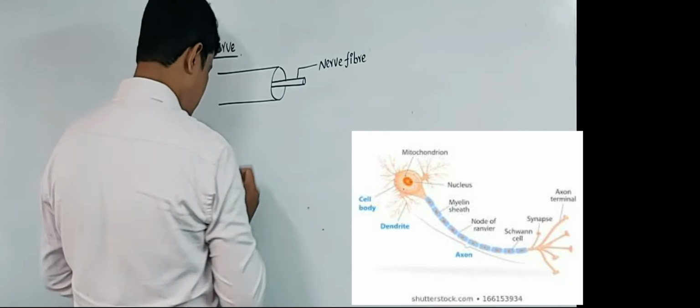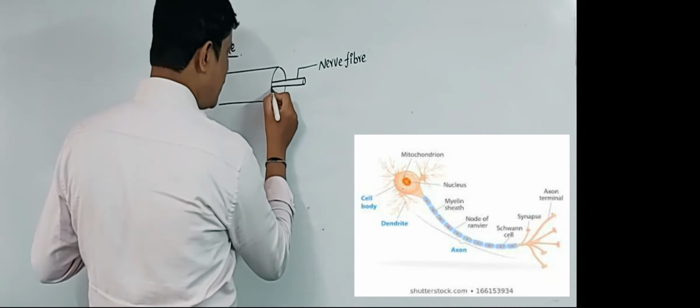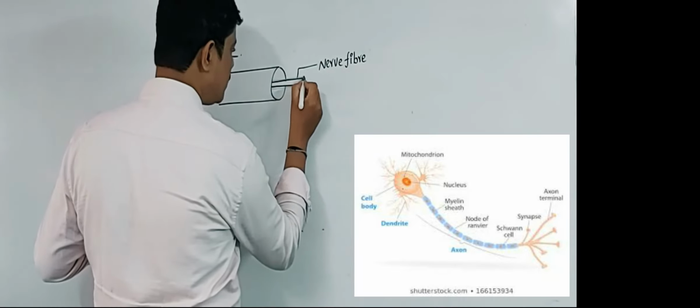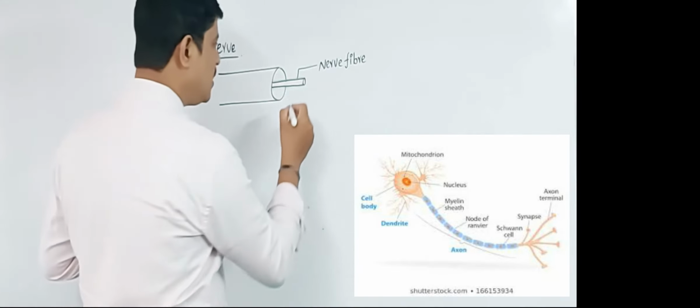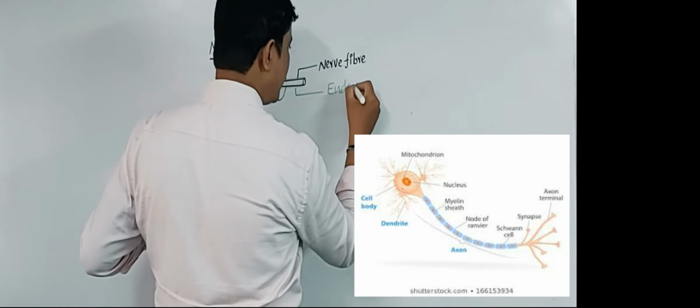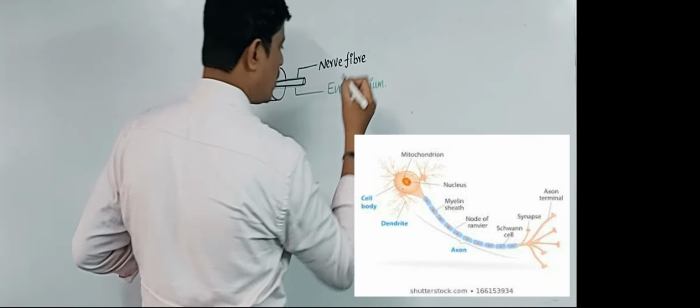This nerve fiber is surrounded by a thin connective tissue. This thin connective tissue is known as endomysium. Clear enough?